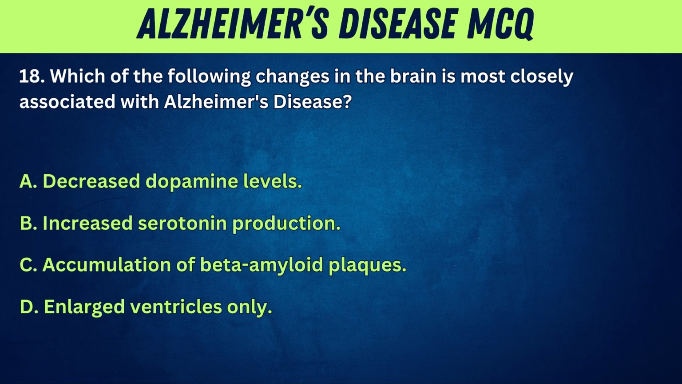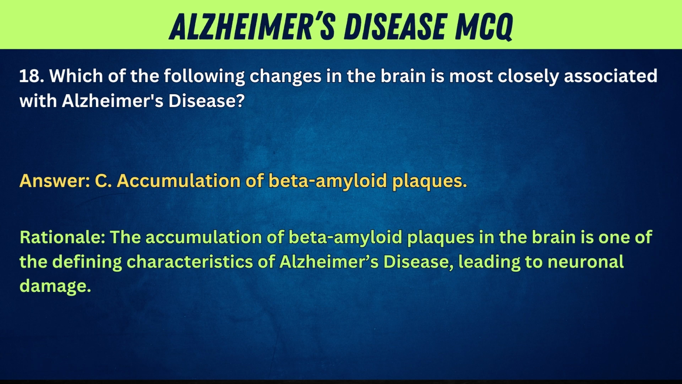A. Decreased dopamine levels. B. Increased serotonin production. C. Accumulation of beta-amyloid plaques. D. Enlarged ventricles only. Answer: C. Accumulation of beta-amyloid plaques. Rationale: the accumulation of beta-amyloid plaques in the brain is one of the defining characteristics of Alzheimer's disease, leading to